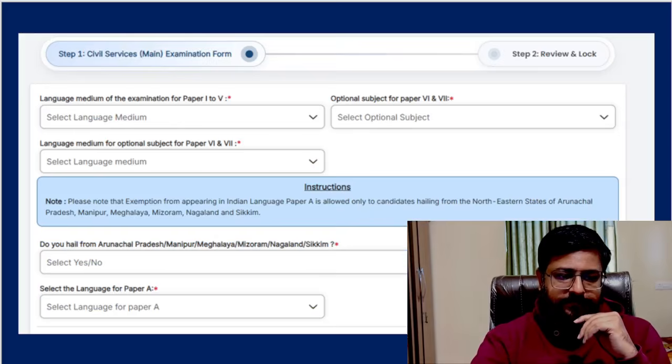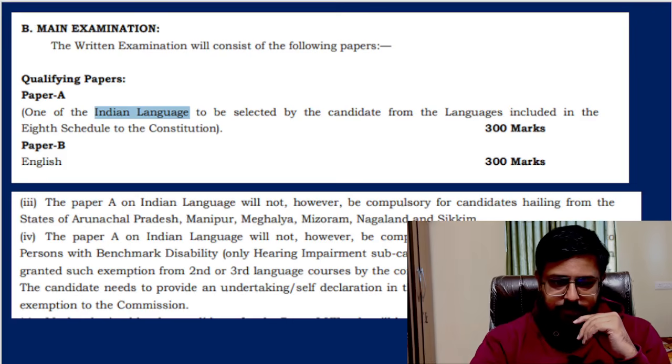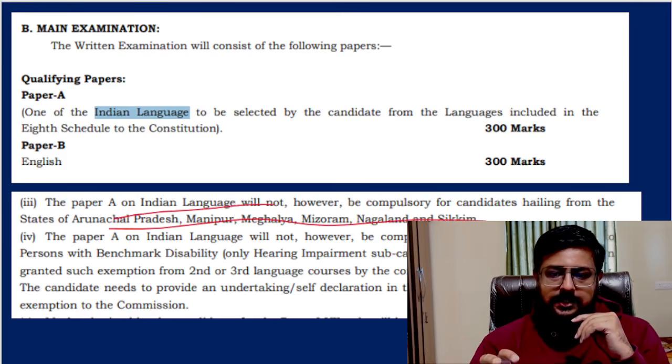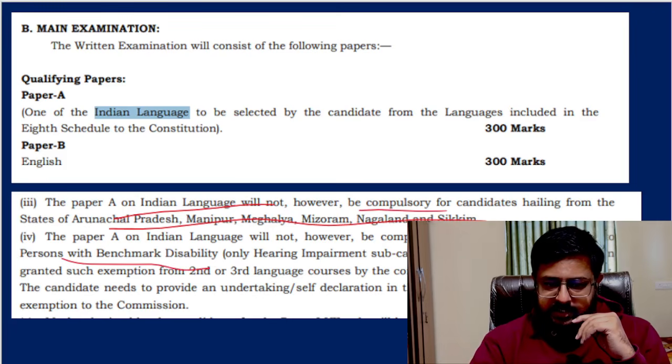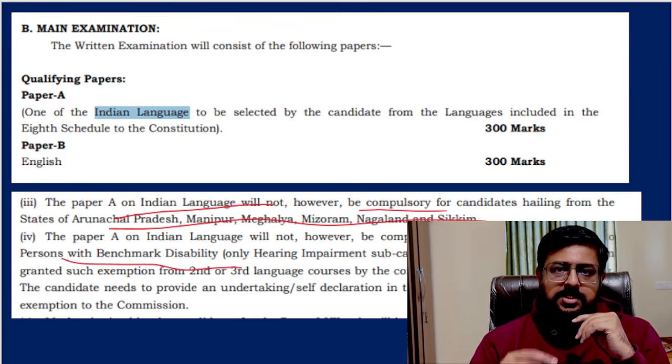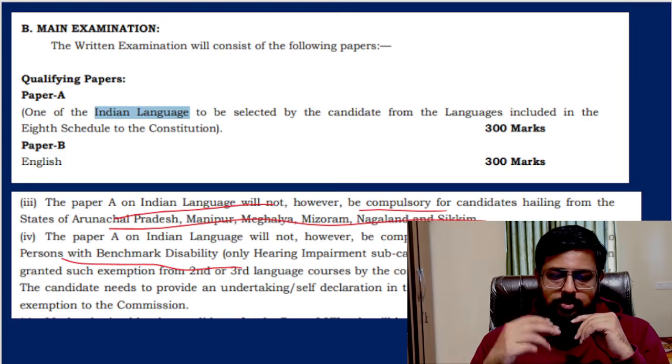If you see the exemptions part also, paper A is not compulsory only for Arunachal, Manipur, Meghalaya, Mizoram, Nagaland, Sikkim. Also for persons with benchmark disability or hearing impairment and so on, provided that in your education place also, in your university, you got an exemption, then you can provide an undertaking and skip this paper. But others have to write an Indian language.